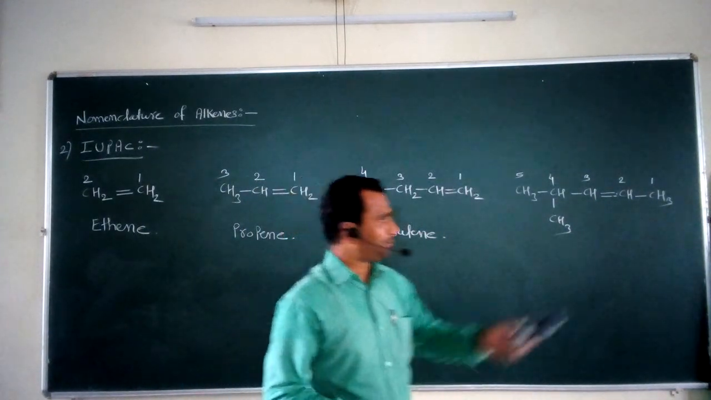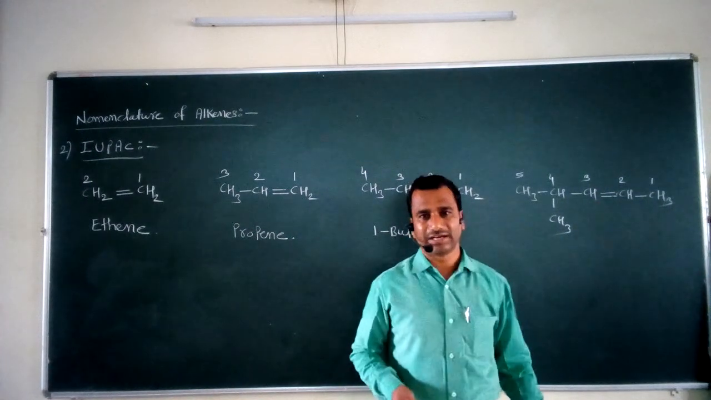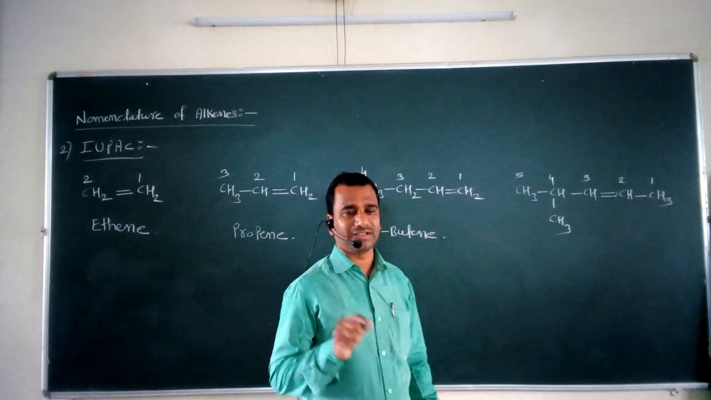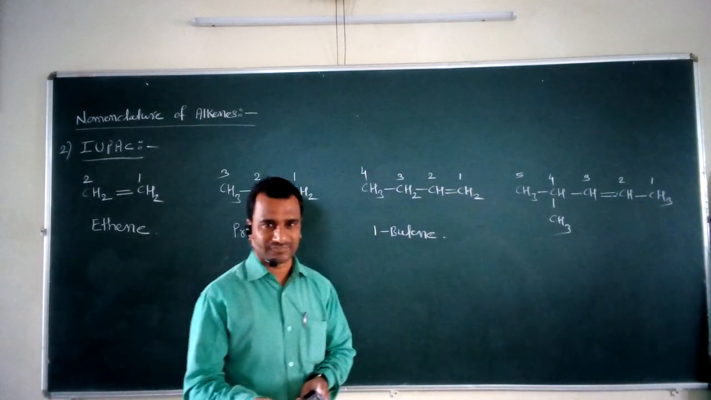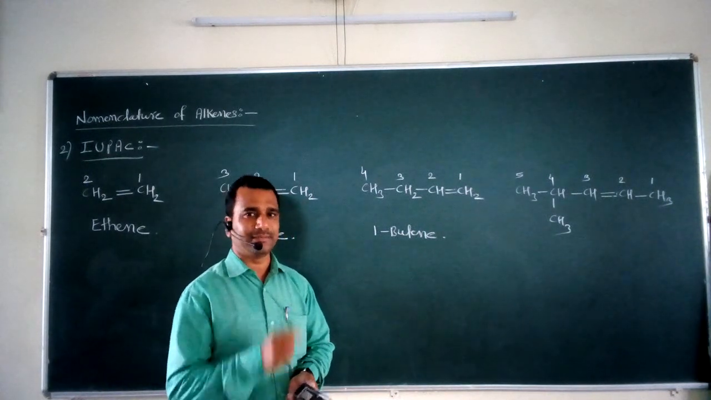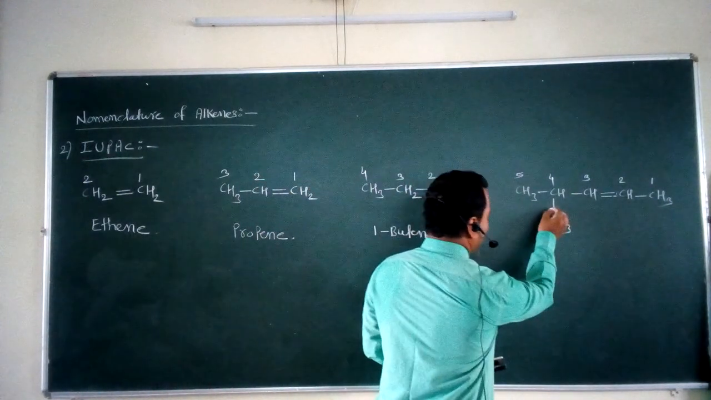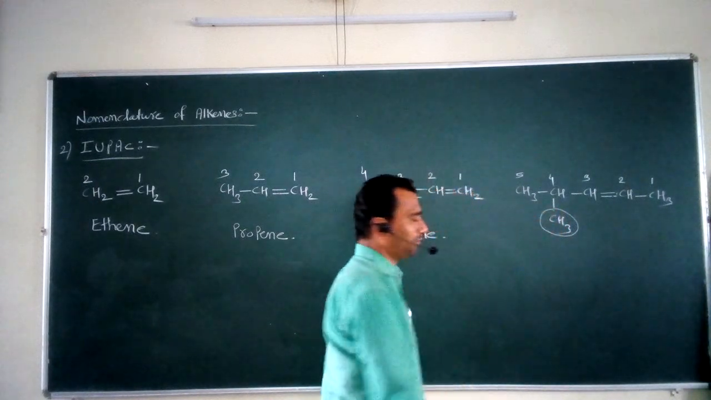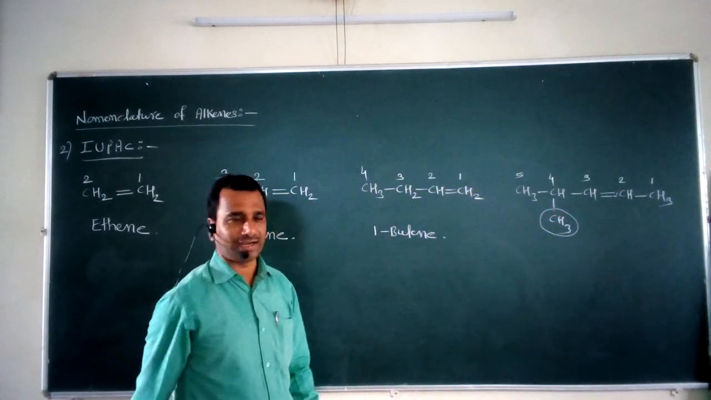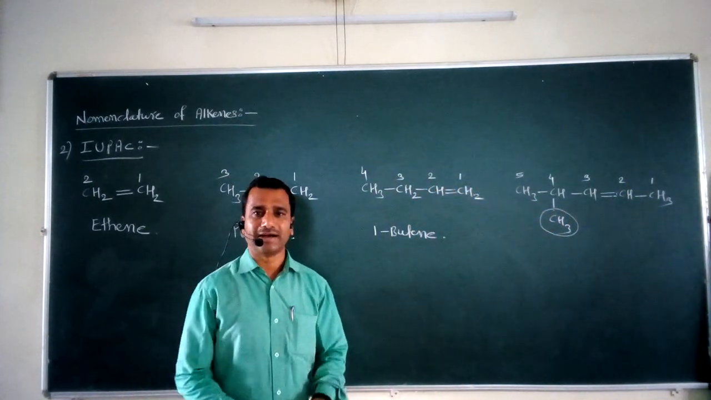The position is at the second carbon atom. That double bond is present there. That's why that word becomes 2-pentene. At the same time, one substituent is there at carbon number 4. One methyl substituent is there at carbon number 4, and that's why the complete IUPAC name for this compound is